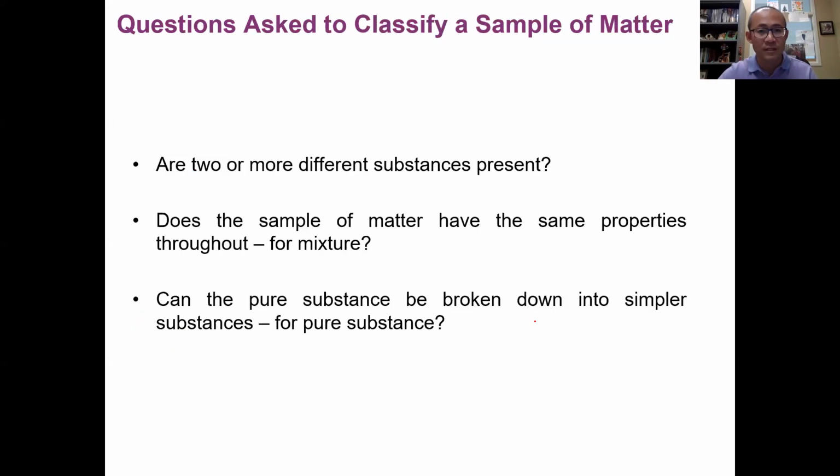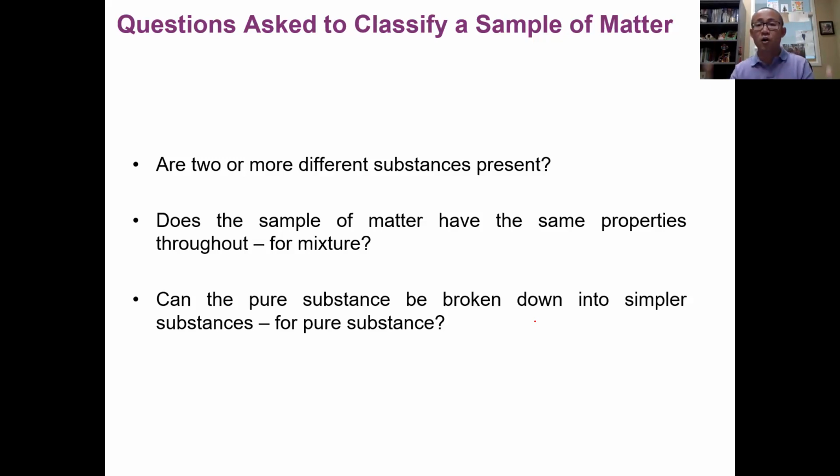Remember, chemical means. Now after we study these classifications, matter can be classified into pure substances and mixtures. Pure substances can be classified into elements and compounds. Mixtures can be classified into homogeneous mixtures and heterogeneous mixtures.